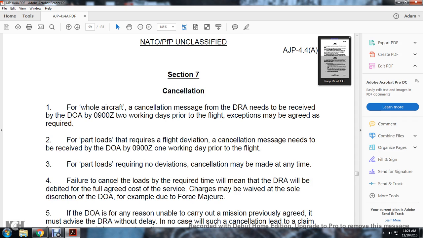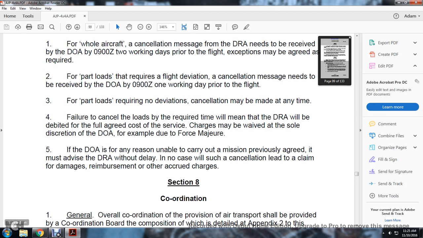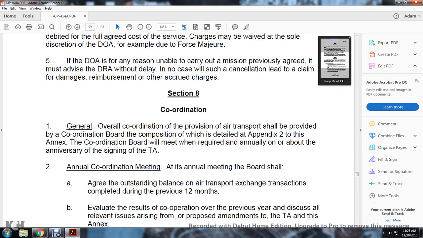Failure to cancel the loads required within the time will maintain the DRA, and the request will be deleted, but the full agreed cost of the service charge may be waived at the sole discretion of the DOA, for example, in force majeure. If the DOA is unable to carry out the mission previously agreed, it must inform the DRA without delay. In no such case will the cancellation lead to a claim for damage, reimbursement or other accrued charges.